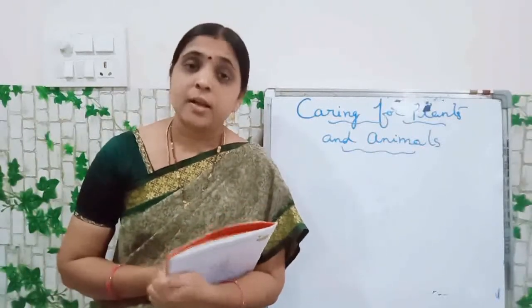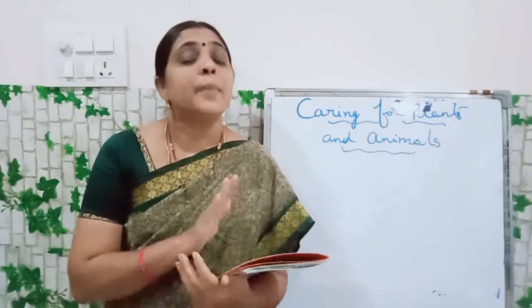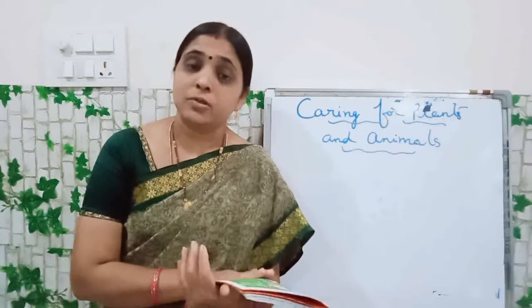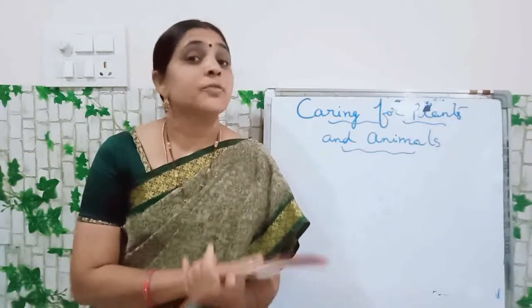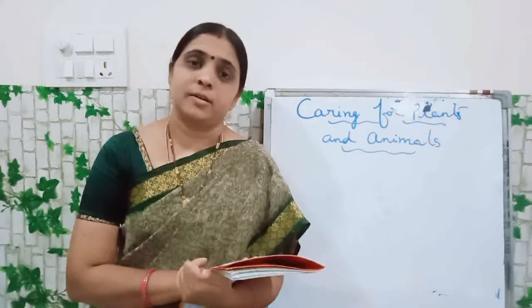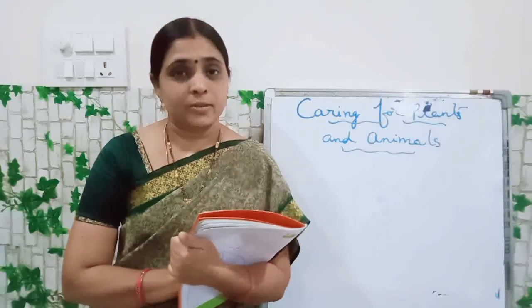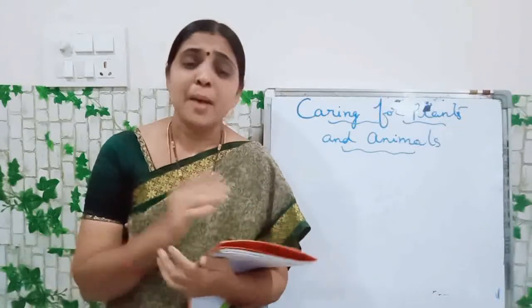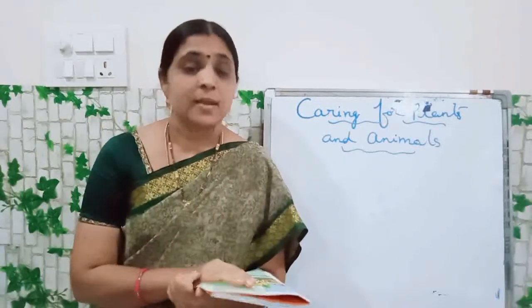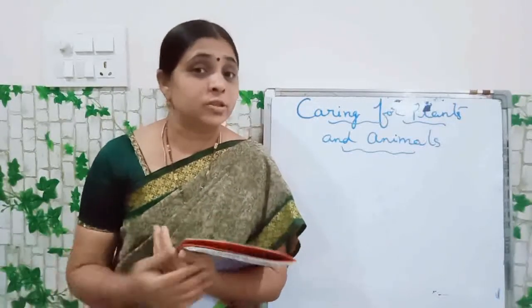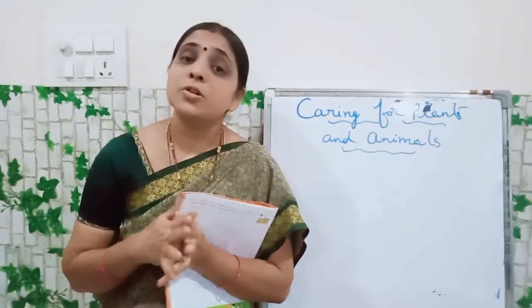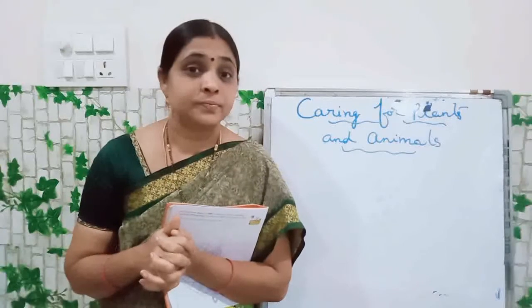Did you understand? So farmers are the main roots of our nation. Understood? Without farmers, we can't get food children. We have to respect farmers. I think many of you might have fields in your villages. Have you gone into those fields? Have you ever observed the fields, crops and all?